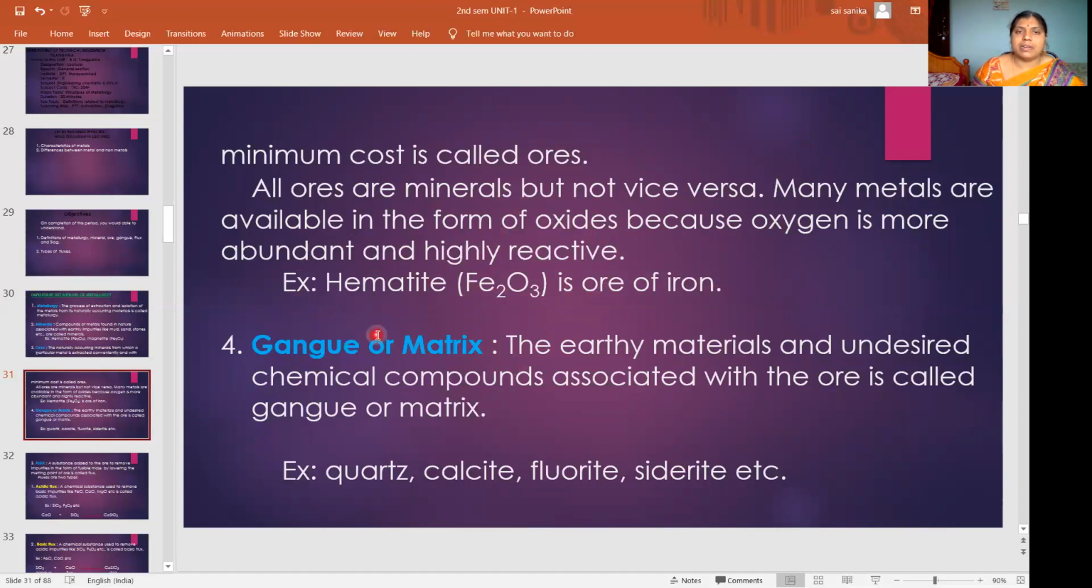Then gangue or matrix. The impurity present in the ore is called gangue. Very simple. Whatever may be the impurity, the earthy impurities, unwanted chemical substances, the total impurities present in the ore are called gangue. So impurity may be quartz, calcite, fluorite, siderite, etc.